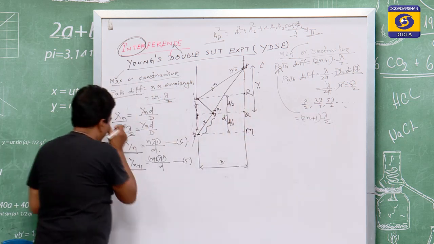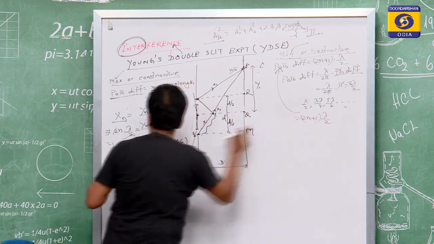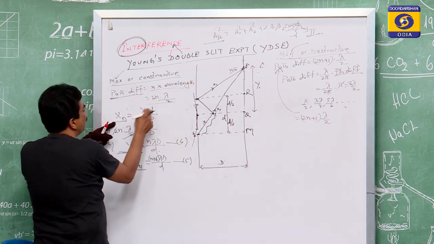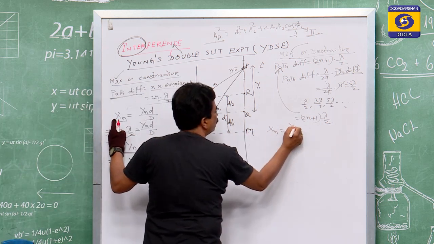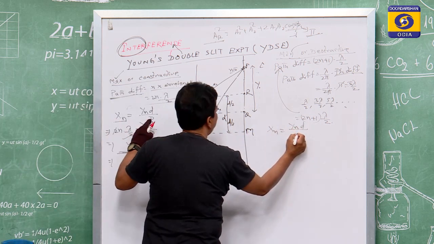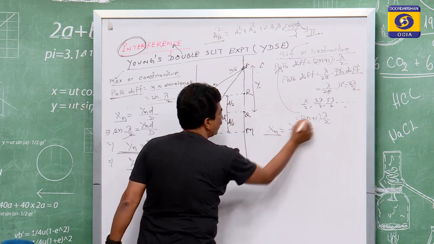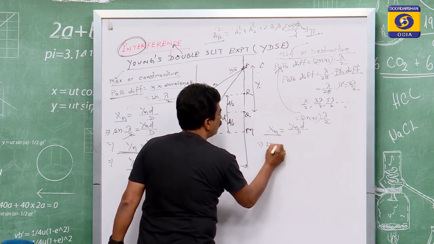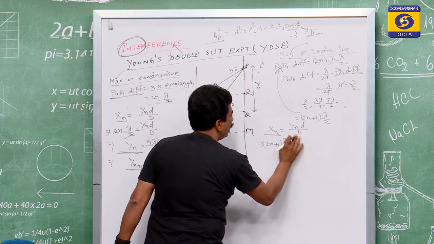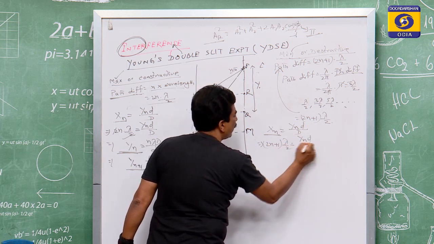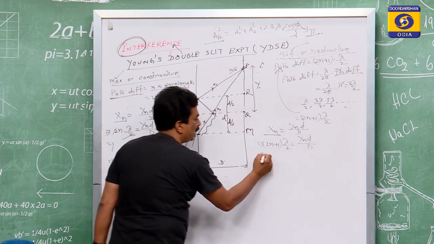So if the path difference is odd multiples of λ/2, we see xn is equal to yn d by D. Xn is equal to yn d by D. This xn is equal to (2n+1) into λ/2, equal to yn small d by capital D.